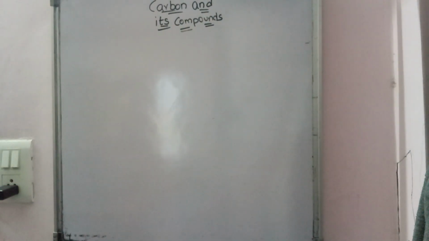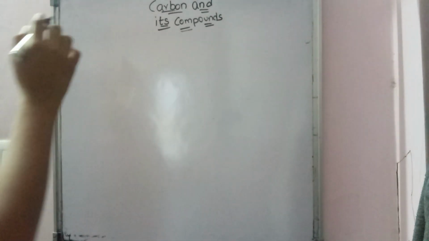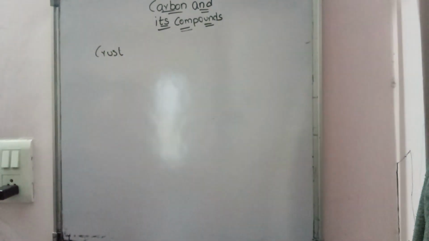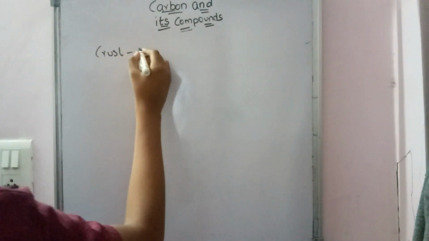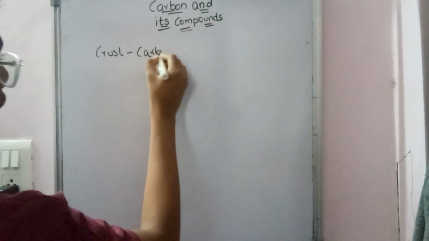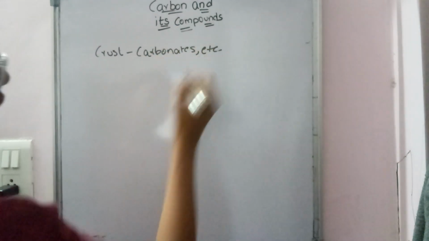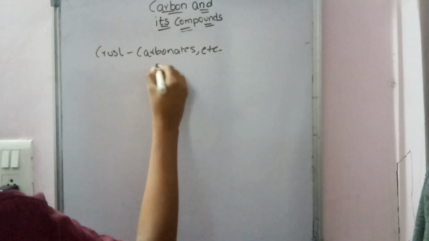First we will see how carbon is available. In Earth's crust, meaning the top layer of the Earth, it is available in the form of carbonates and minerals and so on. How much? It is 0.02%.